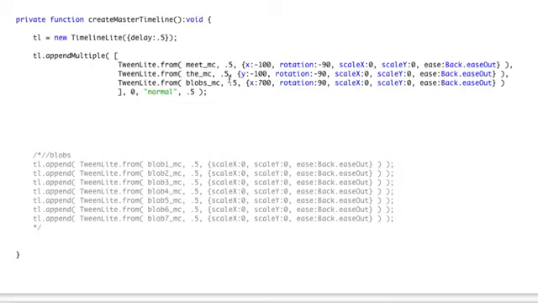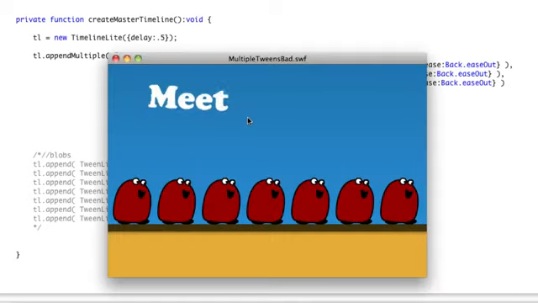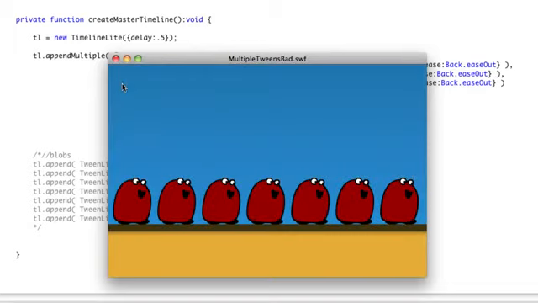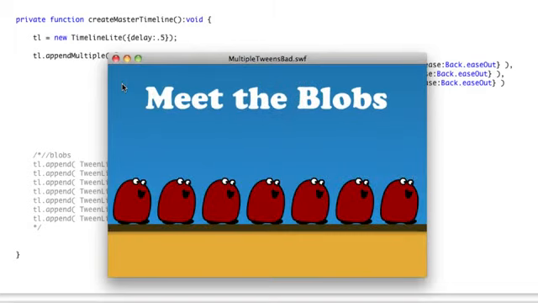Now, what happens if this second tween here is 1 second long? Well, it's no longer going to be one and then the next. You'll see that the third blob starts before the second ends. And I'll do that one more time so you can see. The third blob comes in while the second is still animating.